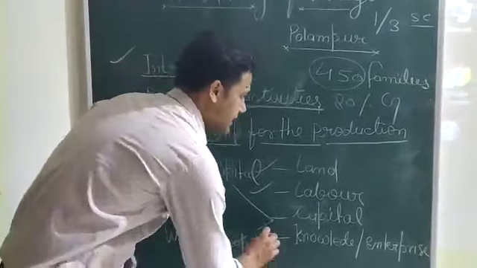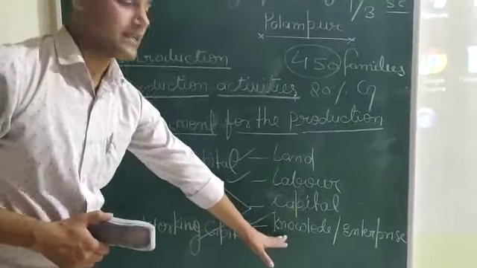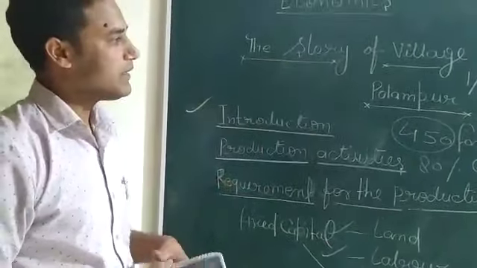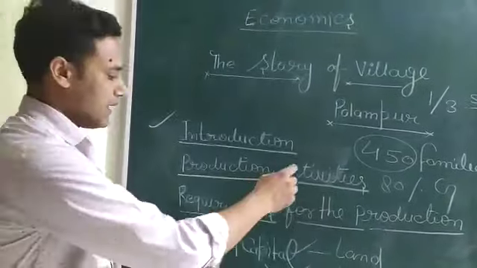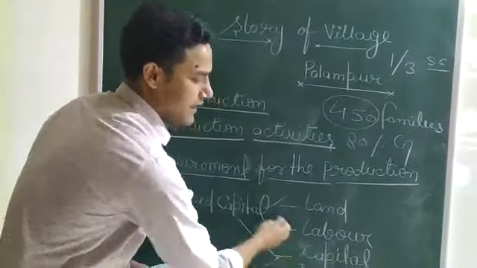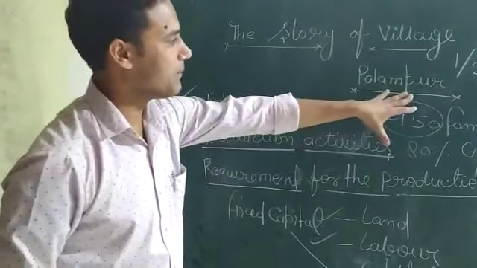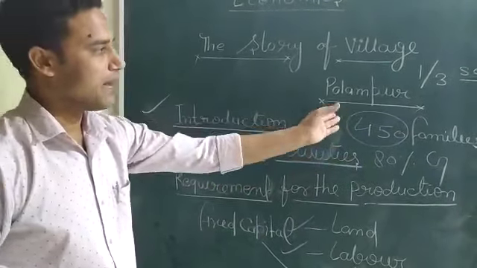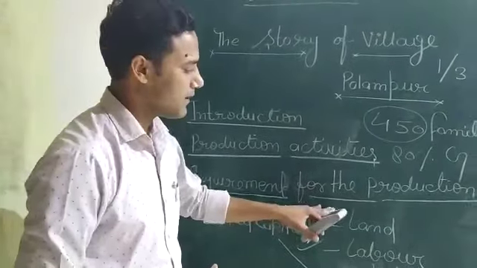And the last requirement for production is knowledge. Knowledge is very important. Knowledge means skills and talent that are required for production. So this is the total. Here you have to clear many things to understand the important requirements for production: land, labor, capital and knowledge, the total number of families, the introduction of the village, how many people belong to different areas and what is the position of land on those people, that is, how they have been categorized. So all these things you have to understand from this village, and the rest we will discuss later on.